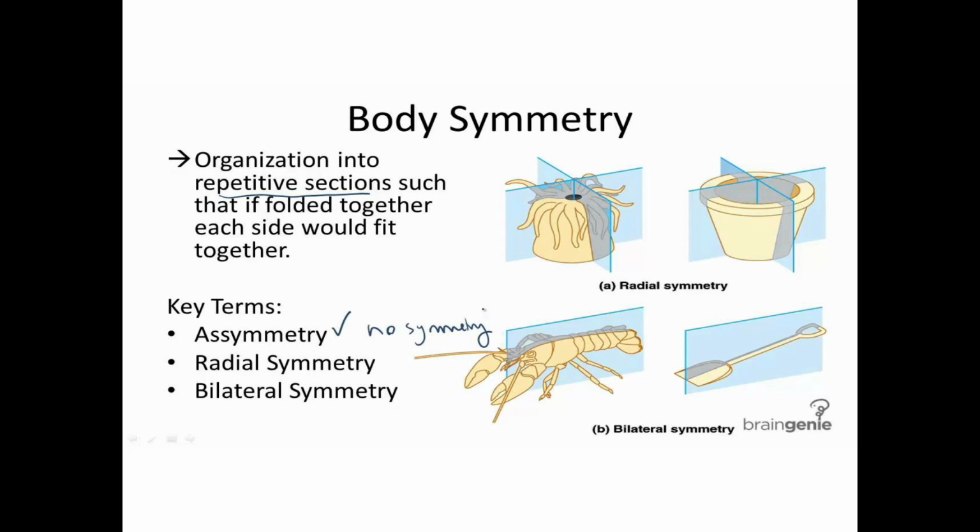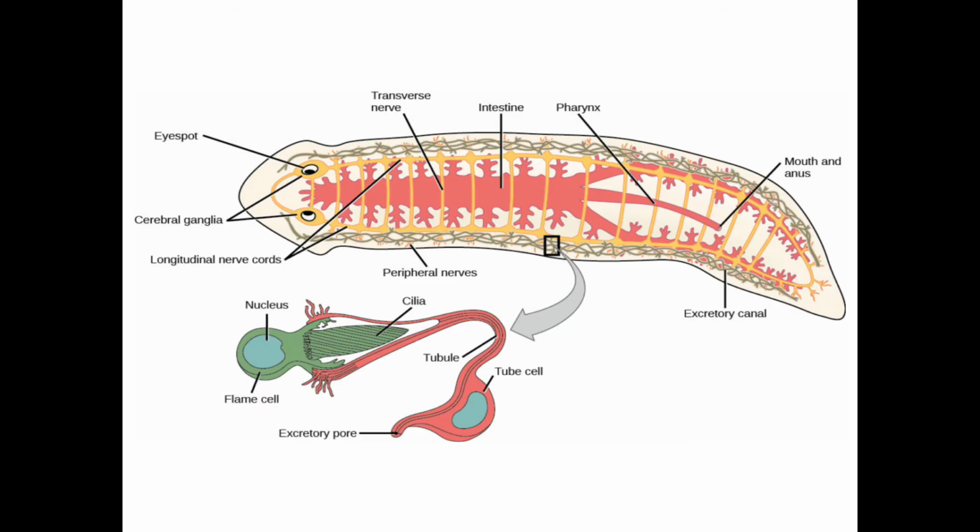Then organ level organization. The animals which show organ level organization have a group of tissues, and these tissues are organized into organs for increasing the efficiency of that organ. So there are several tissues, and these tissues are associated to form organs to increase the efficiency of body function. For example, Platyhelminthes and other more evolved groups possess organ level organization.